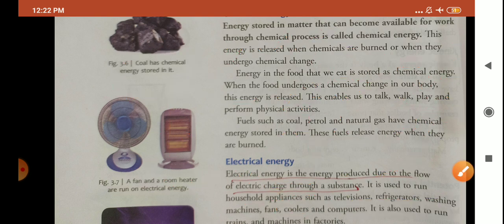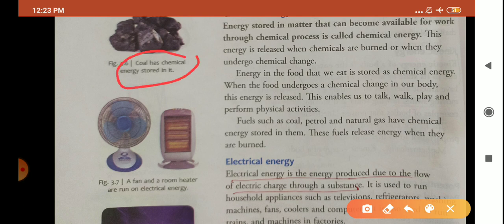So I hope, children, it is clear to you that all these substances like coal, petroleum, natural gas have chemical energy stored in them. And when these substances are burned, what happens?